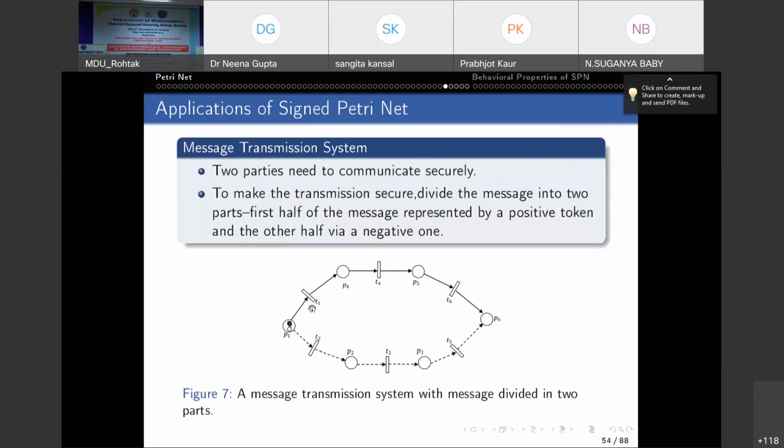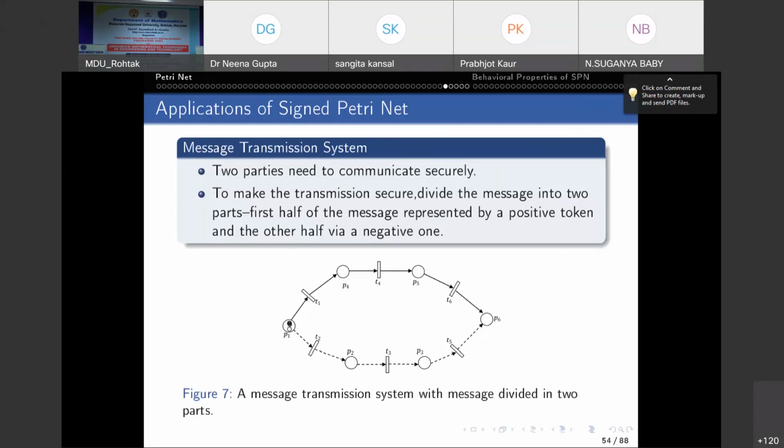Similarly, the negative token, which is the other half of the message, enables the transition T2, because the number of negative arcs from P1 to T2 is 1, and the number of negative tokens in P1 is 1. So I minus PT is less than or equal to mu P is satisfied. Now, when the transitions T1 and T2 fire, the message transmission begins, and the positive token moves along the positive arcs and the negative token moves along the negative arcs.